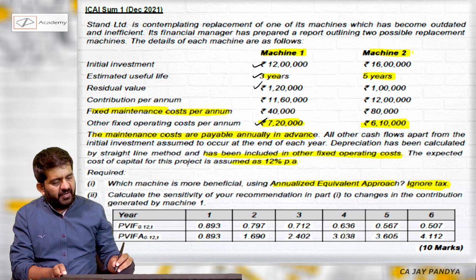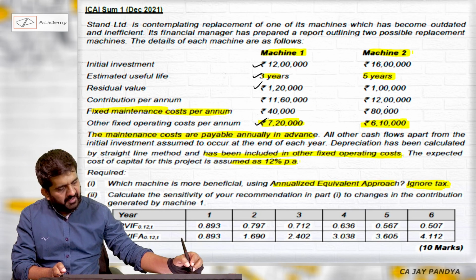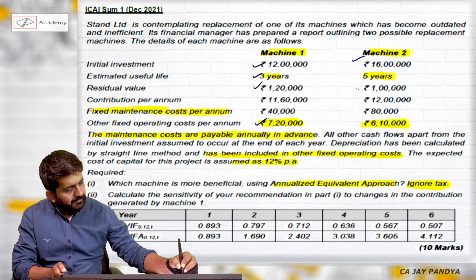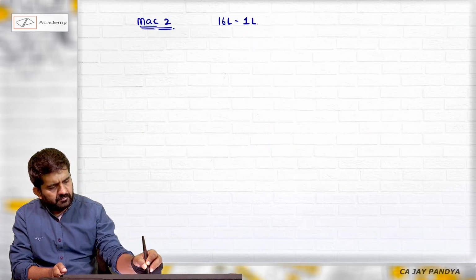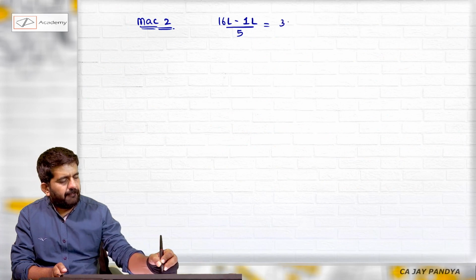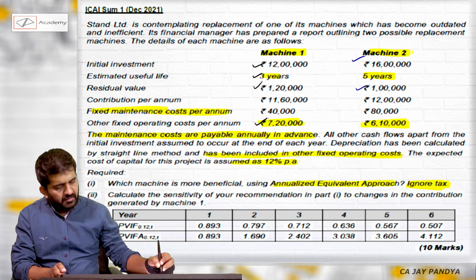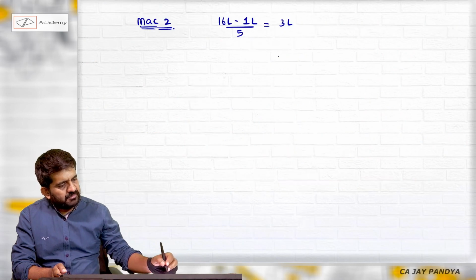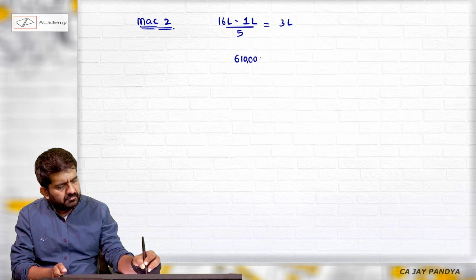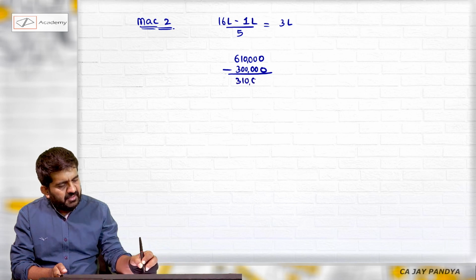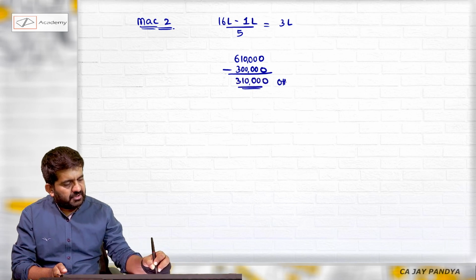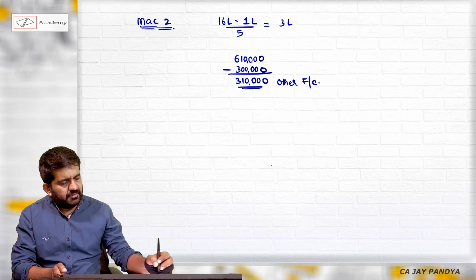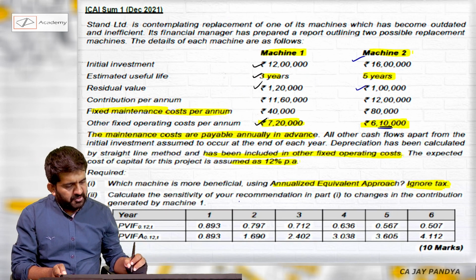I know I need to find out depreciation to remove it. So first let me find out depreciation: 16 lakh minus 1 lakh divided by 5, which is 3 lakh rupees. What are my other fixed costs? 6,10,000 minus 3 lakhs will be 3,10,000, which is nothing but other fixed cost for machine 2.